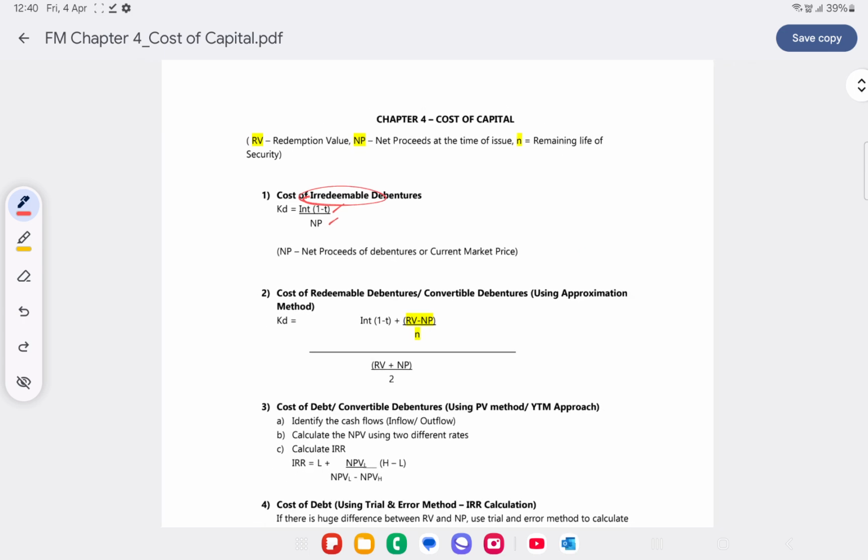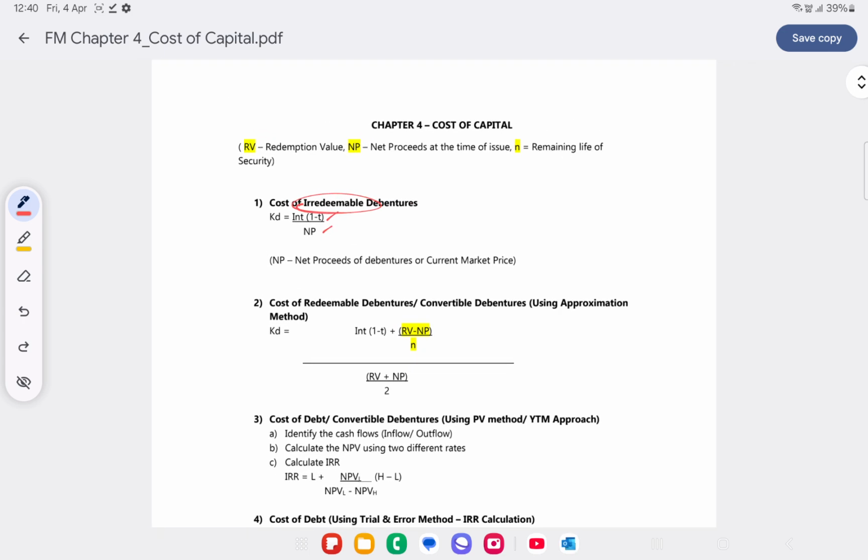So this is how you calculate for redeemable and irredeemable debentures. Very simple. For irredeemable debentures, we do not have RV, so we calculate the cost of debentures as interest into 1 minus T divided by net proceeds NP. And for redeemable debentures or convertible debentures, we will have to use the approximation method.